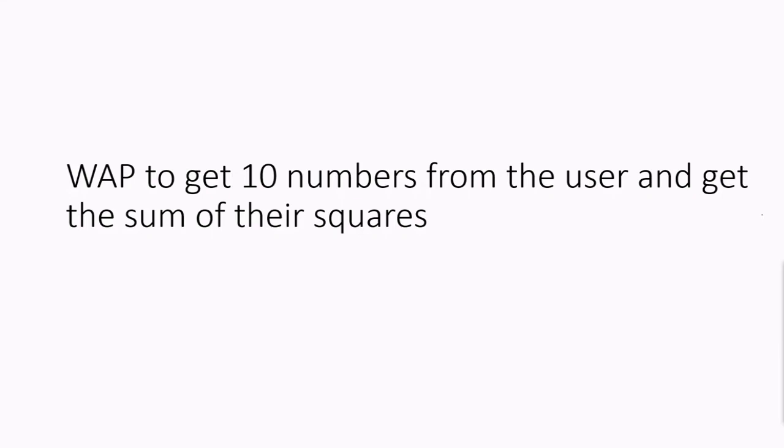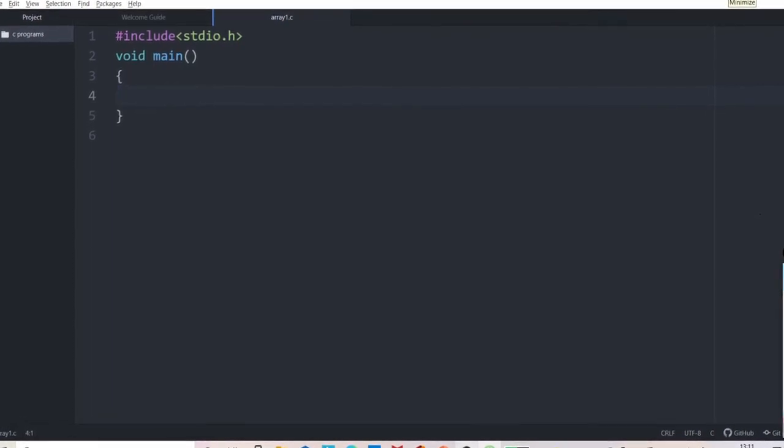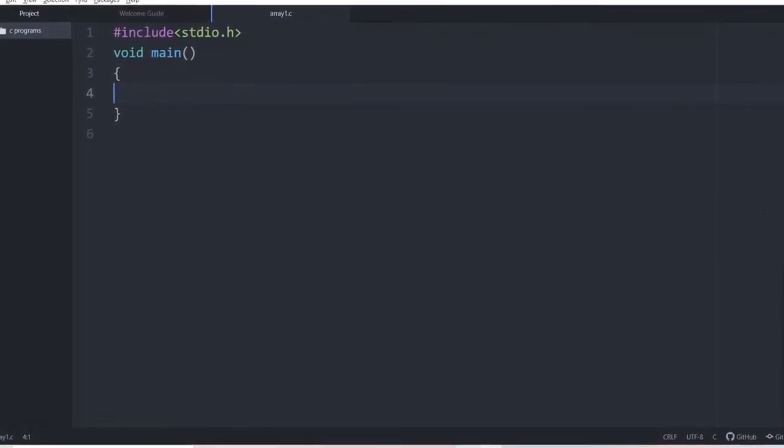So let's proceed with a very simple program. Let's write a program to get 10 numbers from the user and get the sum of the squares. So the user will be entering 10 numbers and you have to get the sum of squares of all these 10 numbers. Let's proceed with the program. So we need 10 values from the user.